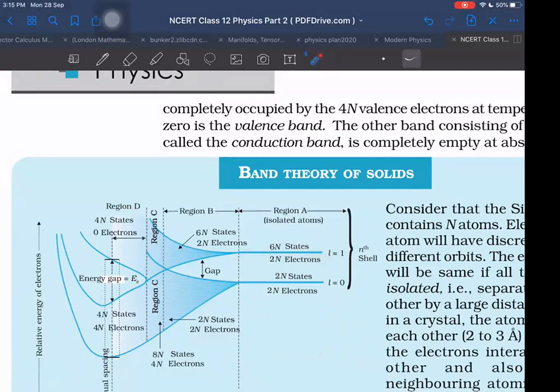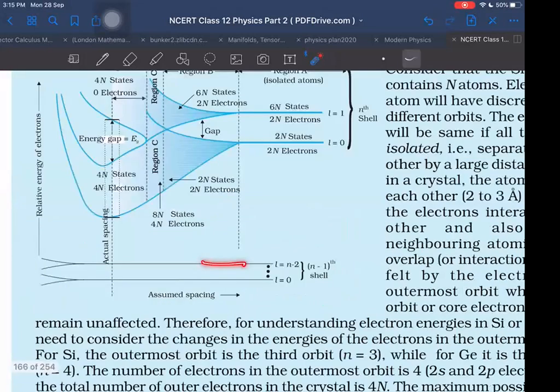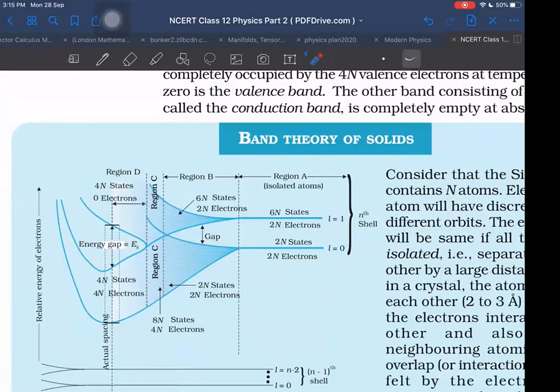So as the energy gap is reducing, these energy bands are created. And notice, the energy bands start overlapping. Some electrons coming from a higher energy level may have less energy as compared to some electrons of a lower energy level, because of this splitting of energy levels. So some electron from L equal to 0 may have more energy as compared to some electron from L equal to 1. That may happen in such cases when the gap becomes less.